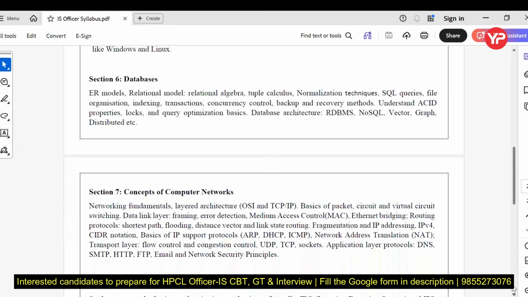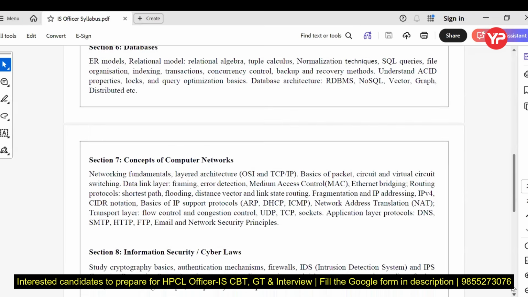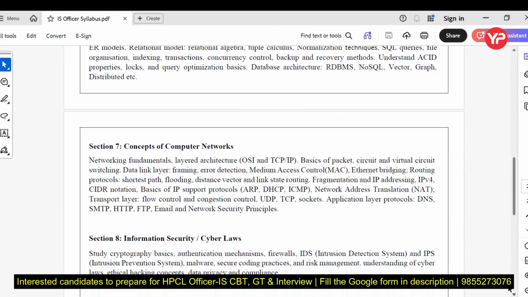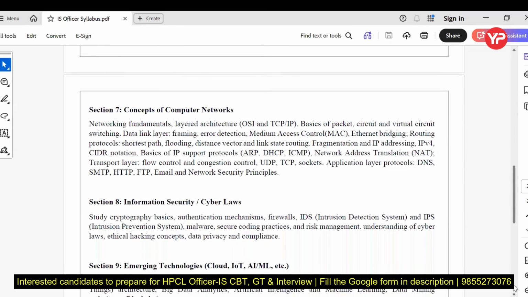Again, next subject is section 7, that is the concept of computer networks. Here you can see in this case also the basic things, ARP, DSCP, ICMP, data link layer, and all, the same syllabus as GATE. There is nothing extra in computer networks. But if I talk about the level of questions, after this discussion, we will go for the PYQ, and you will see how easy the questions were in the previous PYQ.